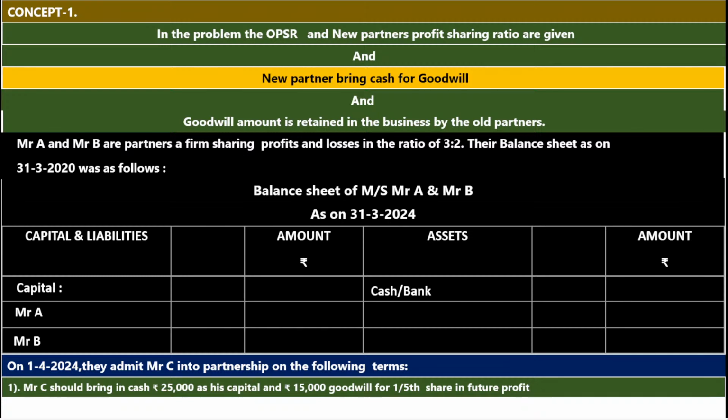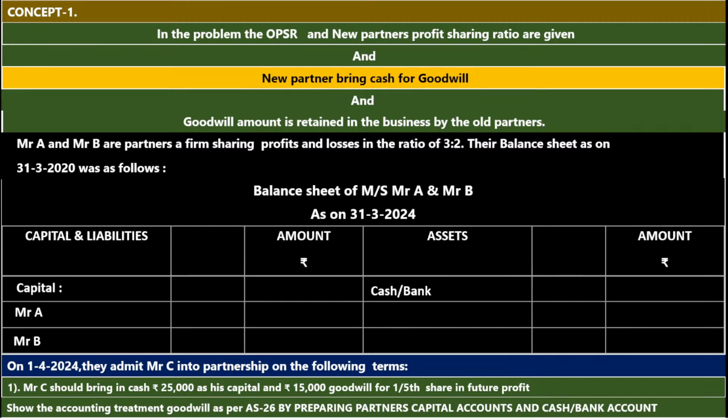Now, in this adjustment number 1, there are two parts. One is he brought 25,000 for the capital and 15,000 for goodwill. Now we are not focusing on the capital, we are focusing only on the goodwill, because this concept is about the accounting treatment of goodwill as per AS-26. Show the accounting treatment of the goodwill as per AS-26 by preparing the partners' capital accounts and cash or bank account. I am connecting this question from the old balance sheet to the accounting treatment of goodwill and lastly to the new balance sheet. I think everybody understands this question.